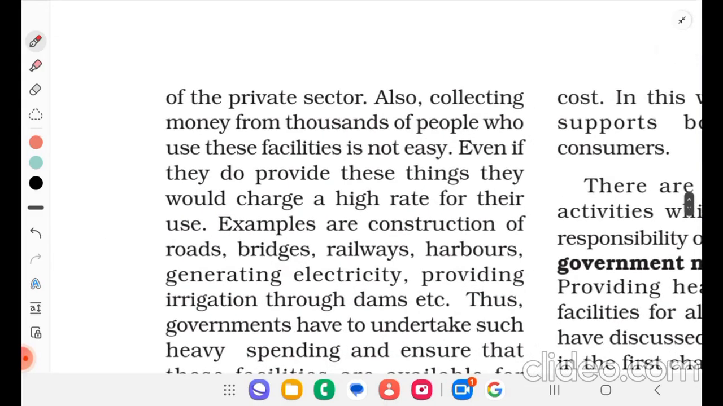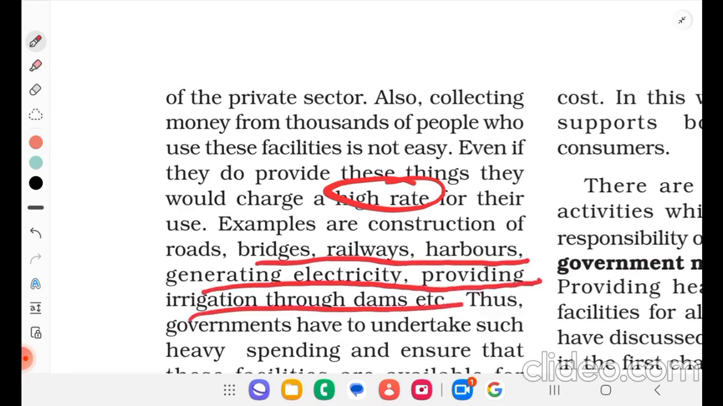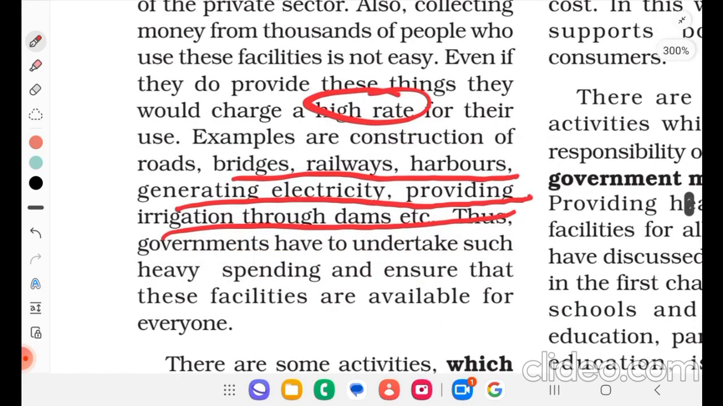Also, collecting money from thousands of people who use these facilities is not easy. Even if they do provide these things, they would charge a high rate for their use. Examples are construction of roads, bridges, railways, harbors, generating electricity, providing irrigation through dams, etc. Thus, governments have to undertake such heavy spending and ensure these facilities are available to everyone.